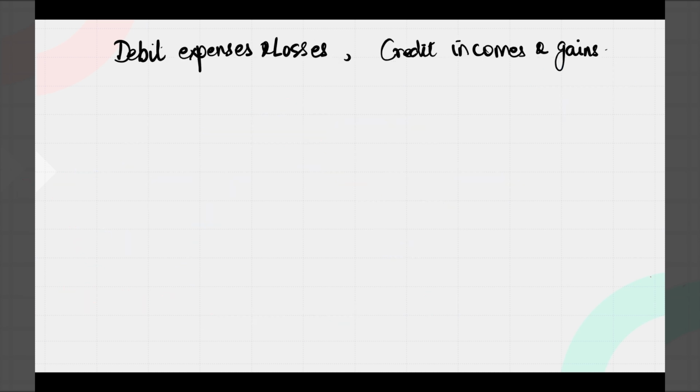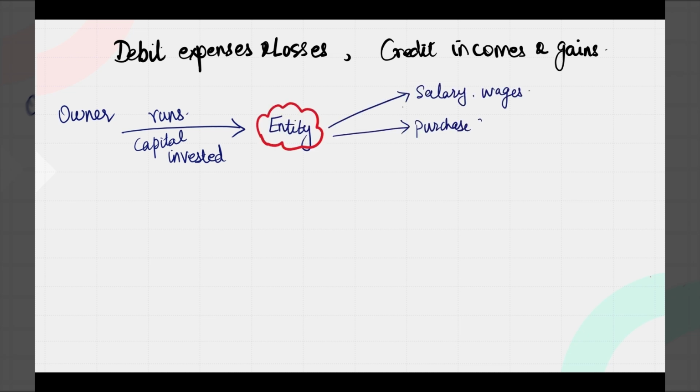And finally, debit expenses and losses and credit incomes and gains is a very simple rule which applies to nominal accounts. Let's take an example. The owner runs his entity by investing capital into the business. So for running the entity, what happens?